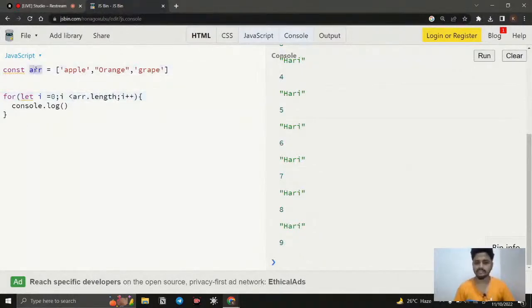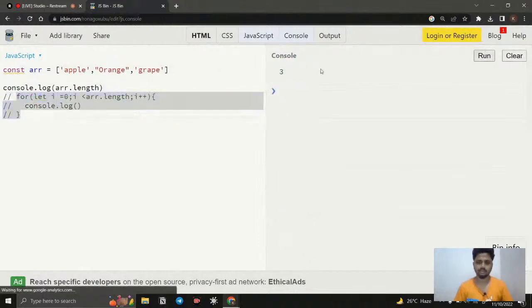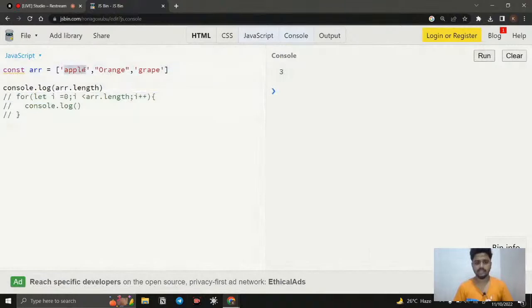We know that an array has certain methods and properties. Among them, one property is the length property. By using that, it is going to tell the count of the items inside the array. So if I say console.log arr.length, and I comment this one, clear and run it, you can see 3. So this is the count of the items that we have. It is going to return the length.